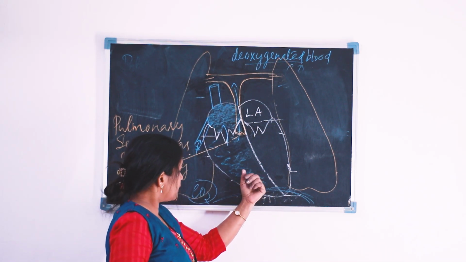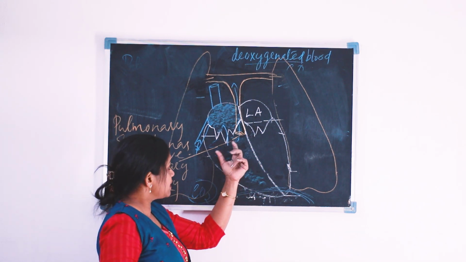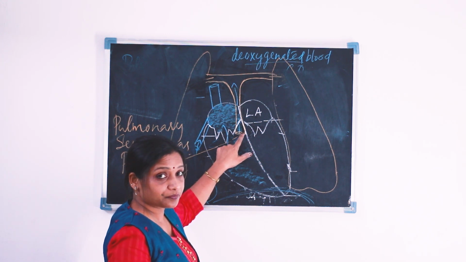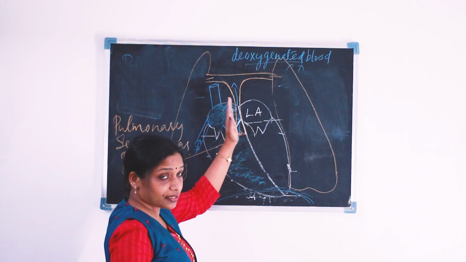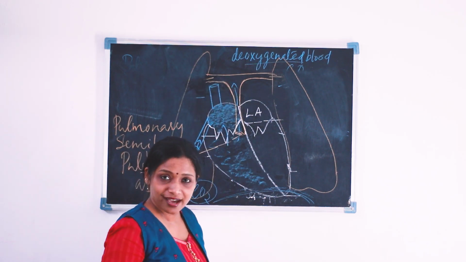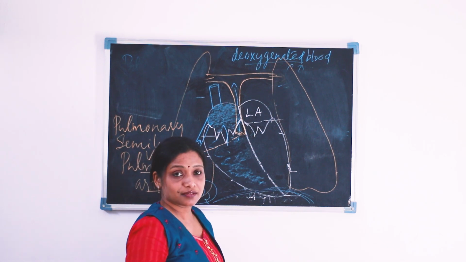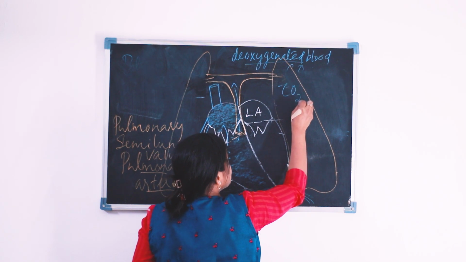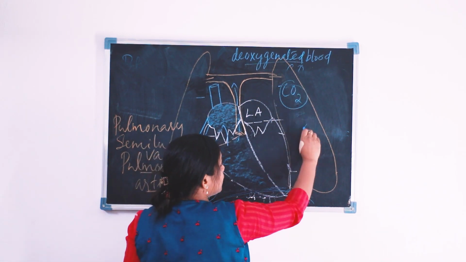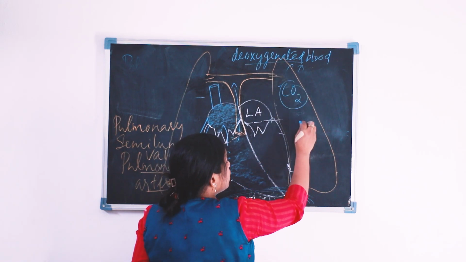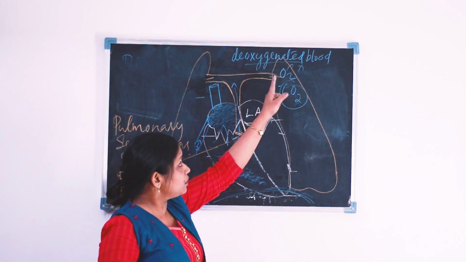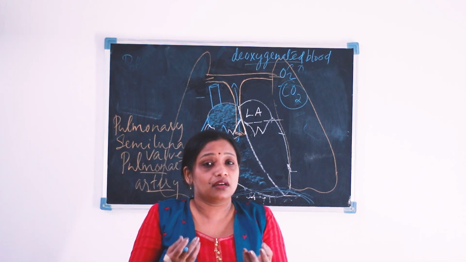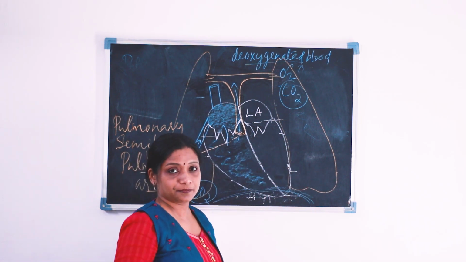So as the contraction occurs here, it results in the sudden opening of the semi-lunar valve in the pulmonary artery, and the deoxygenated blood enters into the pulmonary artery and goes to the two lungs. In the lungs, the blood leaves the carbon dioxide, the gaseous waste, and the blood receives what? Oxygen. Now the blood is known as the oxygenated blood, the oxygen rich blood, because it receives oxygen from both lungs.